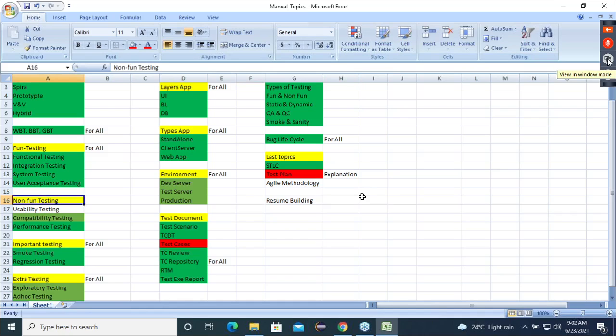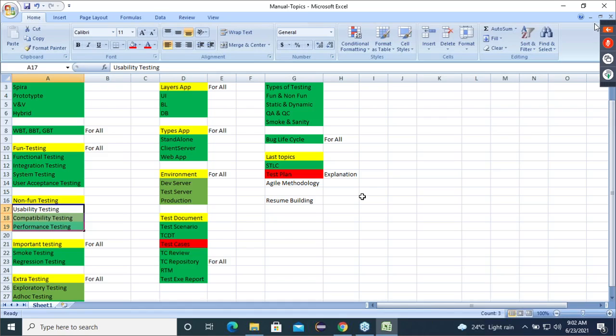Okay, good. Now, guys, for some 200 people, non-functional testing is not done. Am I right? Usability, compatibility, and performance are not done for some people. Some people it is done. Usability, again, half is left out. Uma took it. But for some people, compatibility, usability, performance is not done.